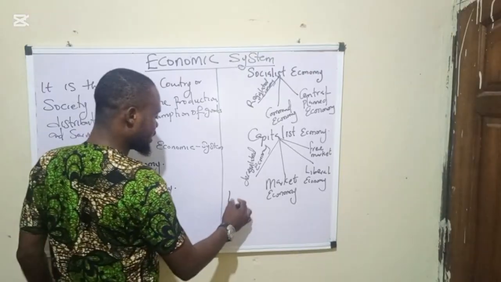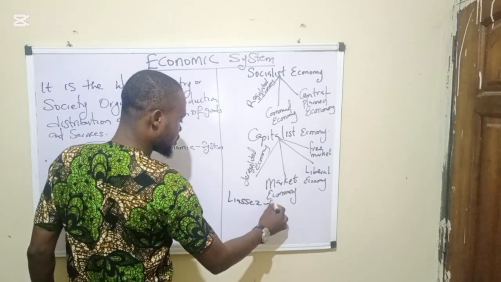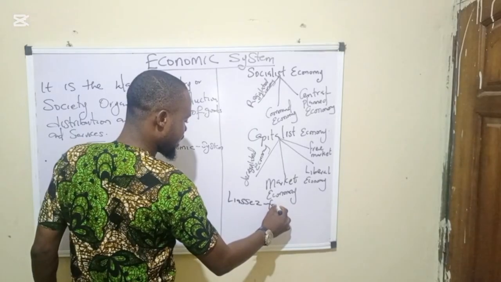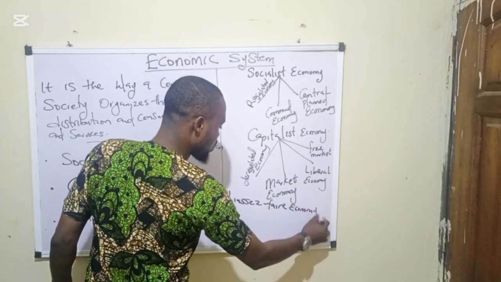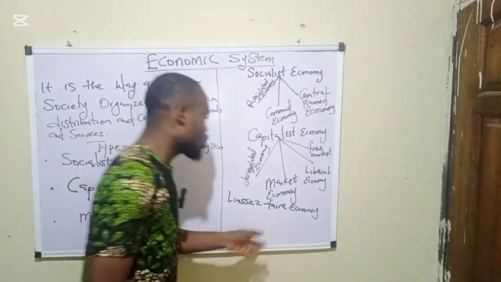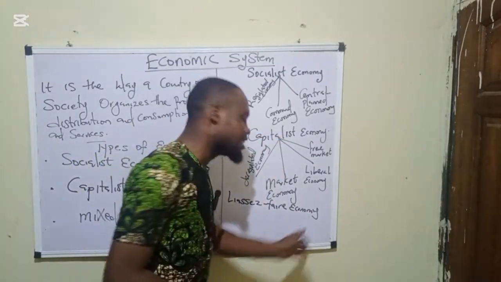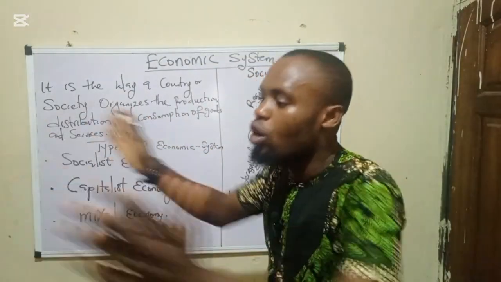There is another one, let me not forget. It's called laissez-faire. Laissez-faire is a French word which means let it be. So a capitalist economy can also be called a laissez-faire economy, whereby the consumers have their freedom.